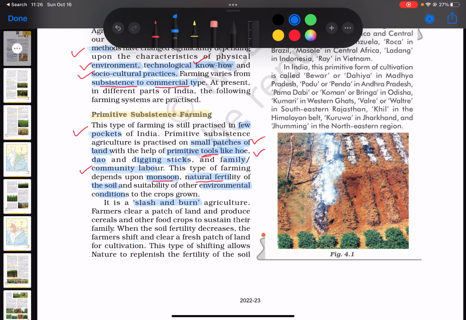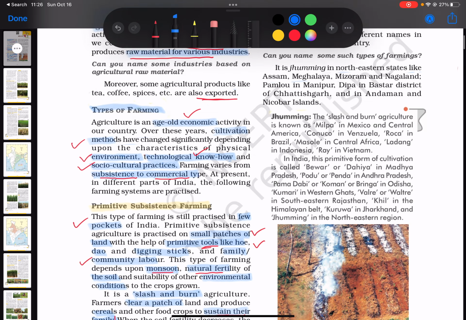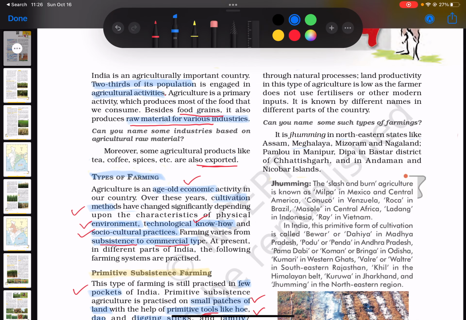How is it done? So farmers clear a patch of land and produce cereals and other food crops to sustain their family. So this is why it is called primitive subsistence, which means the primary objective is to sustain their family. Now, what happens when the soil fertility decreases? The farmers shift and clear a fresh patch of land for cultivation. This type of shifting allows nature to replenish the fertility of the soil through natural processes.